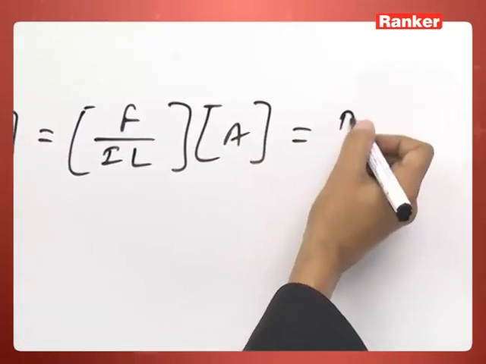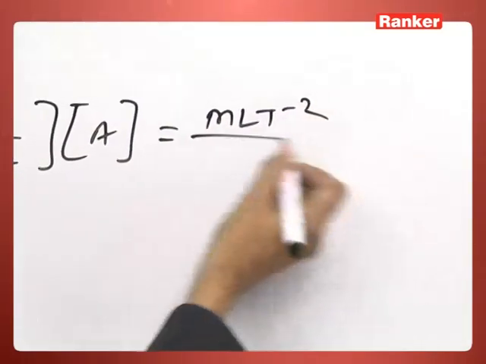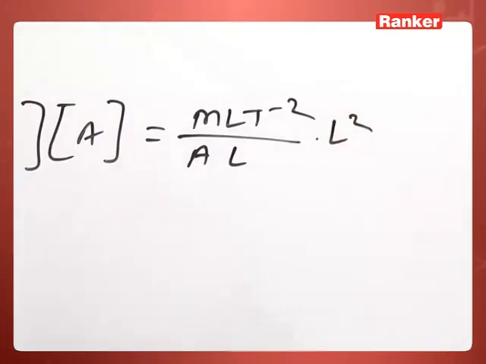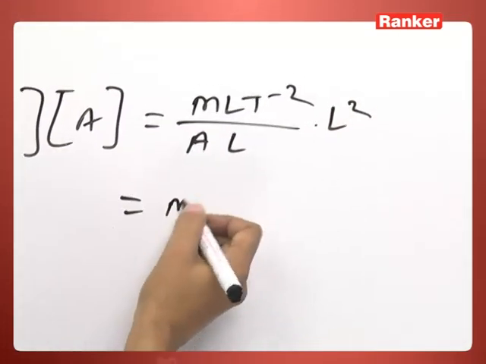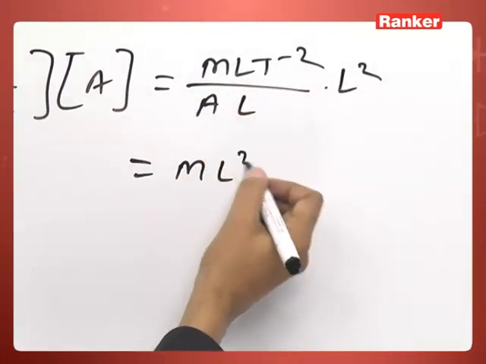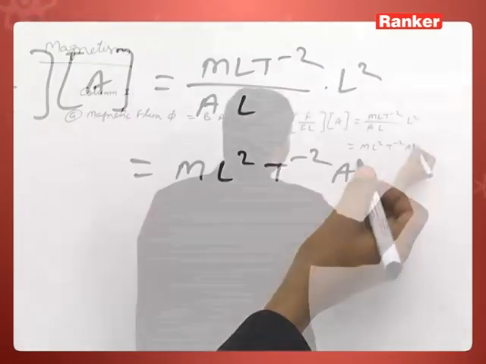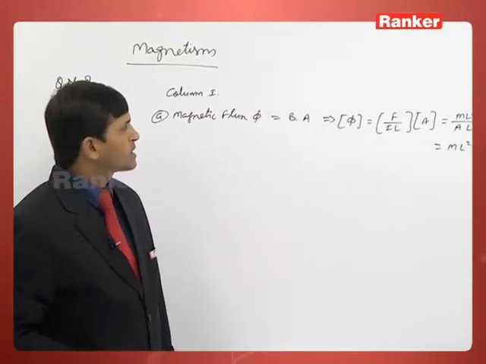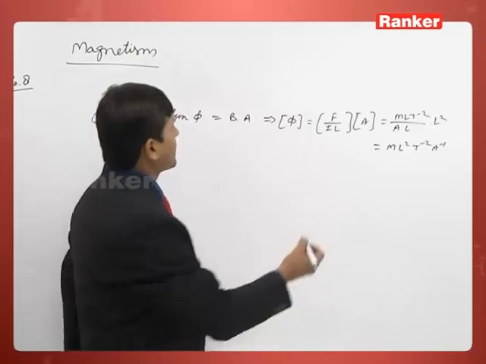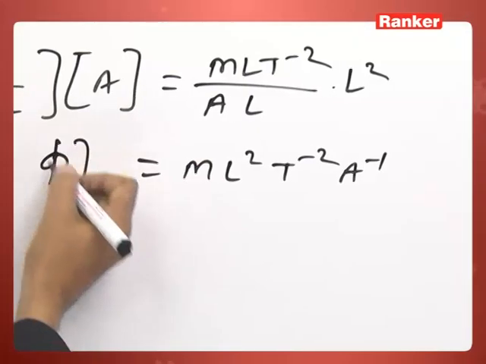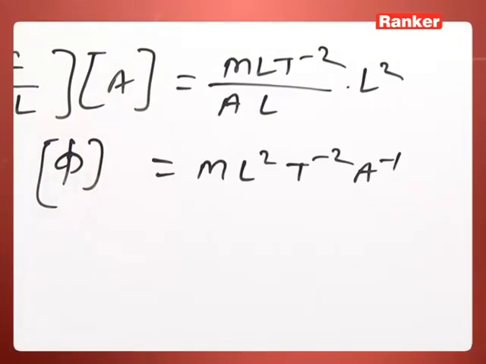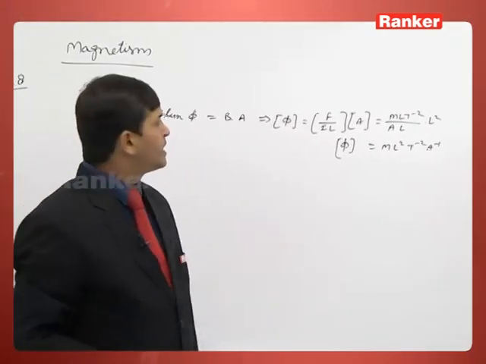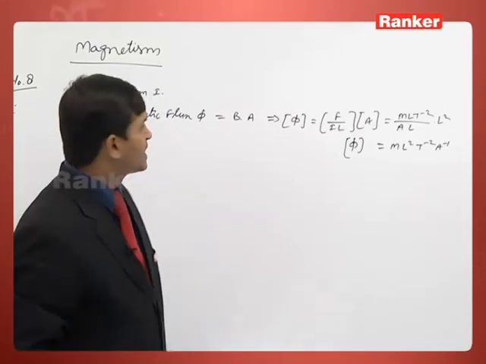Dimension of F is MLT minus 2, current dimension A, L, this is L square. So that will come ML square T minus 2 A minus 1. This is the dimension of flux. So dimension of flux in the given option, it matches with the option F, ML square T minus 2 A minus 1.